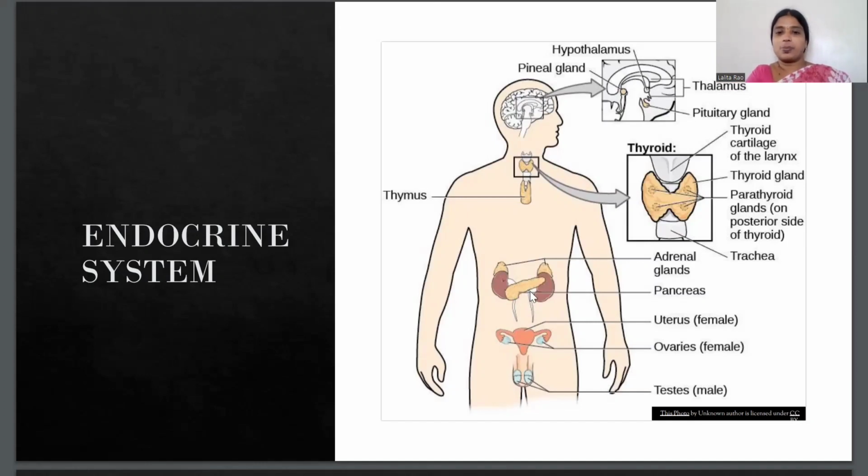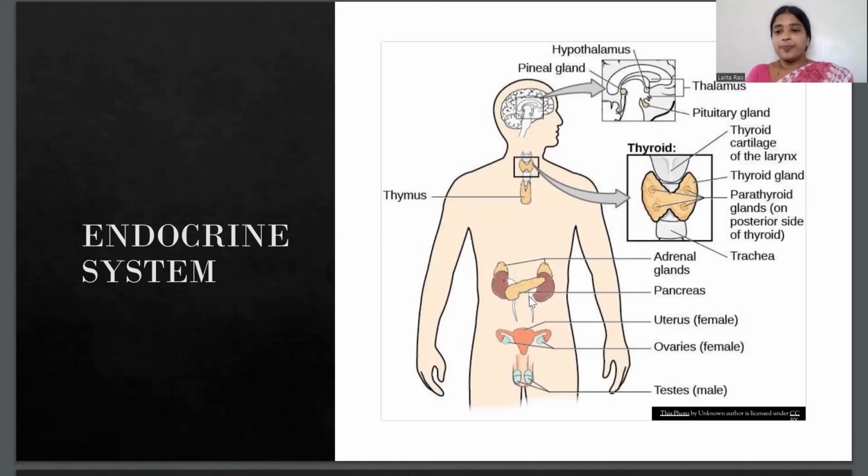Now the next one is the pancreas. The pancreas is located near the liver, as you can see. Since the pancreas is located near the liver, it has some important functions related to digestion. Apart from secreting some digestive juices, it also secretes insulin.